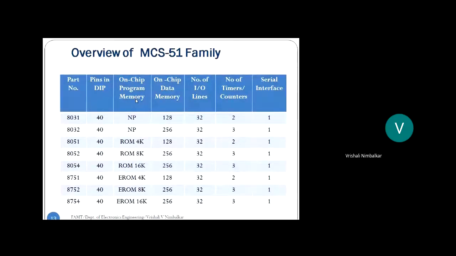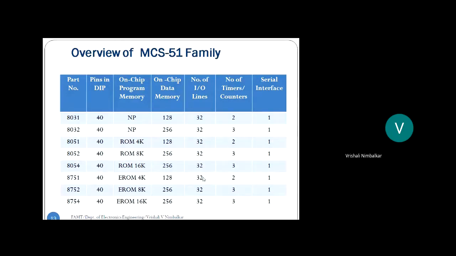Now we will take an overview of MCS51 microcontrollers. What all microcontrollers have the same CPU inside it? The CPU is the same. What changes? It is the peripheral circuit. What peripheral circuit? How much is ROM? How much is RAM? How many timers? And so on. I'm saying that as a peripheral because they are helping the CPU to do something, hence the name peripheral. So all the microcontrollers listed have the same CPU, hence they come under the MCS51 family.